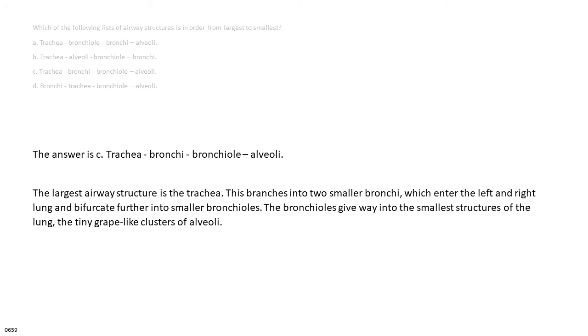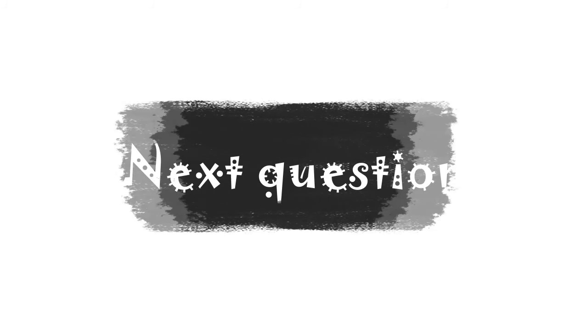The answer is C. Trachea, bronchi, bronchiole, alveoli. The largest airway structure is the trachea. This branches into 2 smaller bronchi, which enter the left and right lung and bifurcate further into smaller bronchioles. The bronchioles give way into the smallest structures of the lung, the tiny grape-like clusters of alveoli.